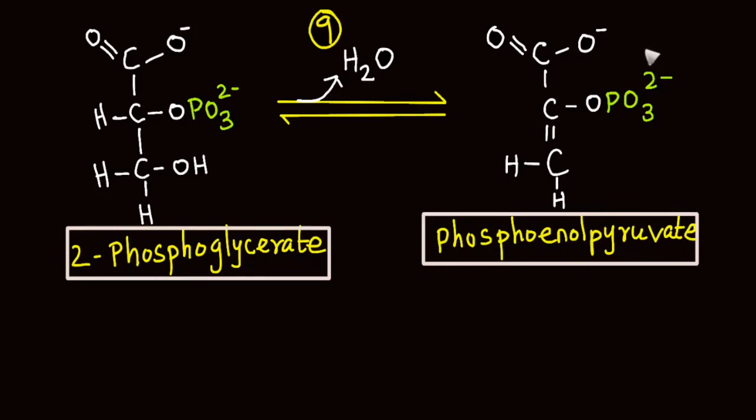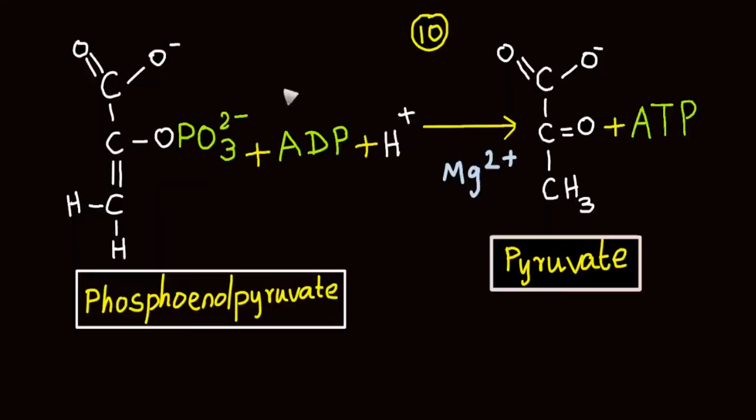Group transfer potential of the phosphoryl group is significantly enhanced by this dehydration reaction. This reaction is catalyzed by the enzyme enolase and is a reversible process. As two molecules of 2-phosphoglycerate enter the ninth step of glycolysis, there is production of 2 molecules of water and 2 molecules of phosphoenol pyruvate.